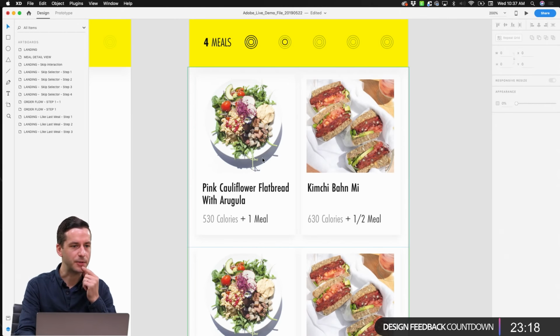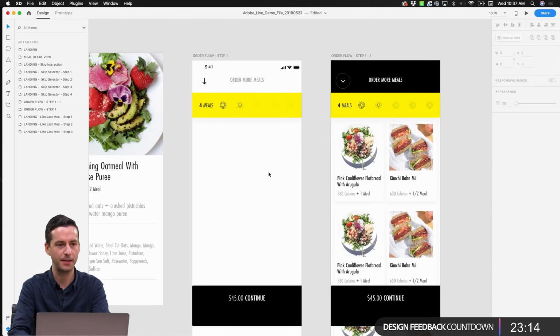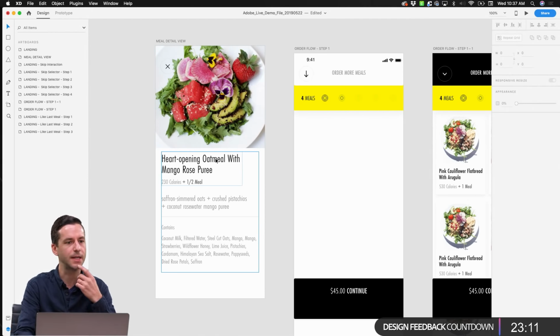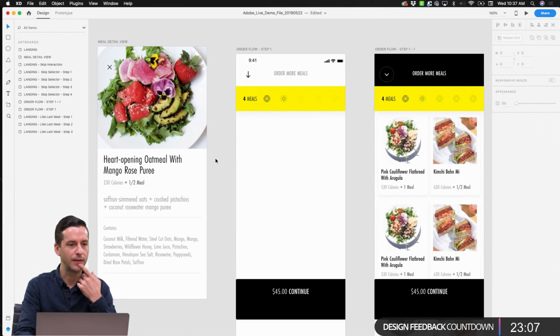So that's one option. I'm thinking about that now because we have this detailed view. So if I'm going to tap on this card, what's going to happen is that it's going to want to take me to this detailed view. So how do we create some sort of intermediate state where we can very easily add one of these items to our table without having to kind of drop into this detailed view and create an excess number of interactions?